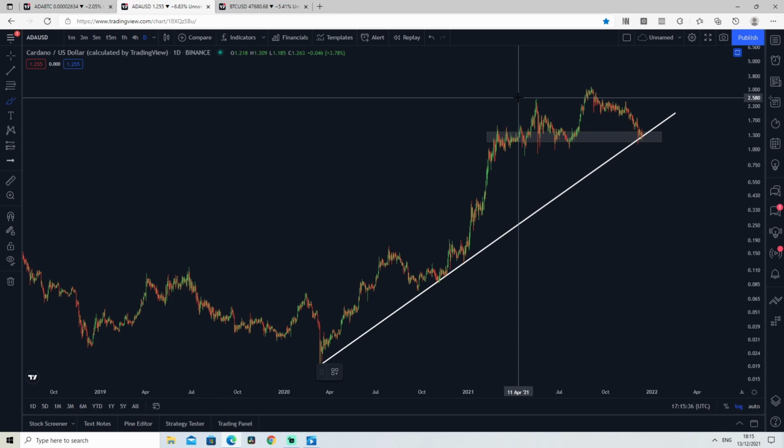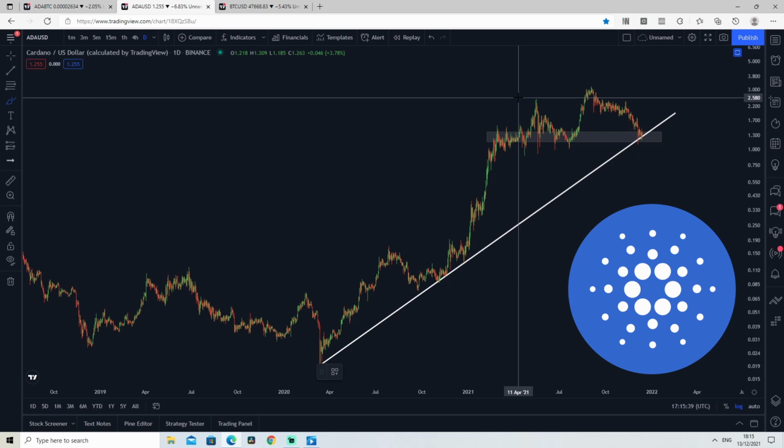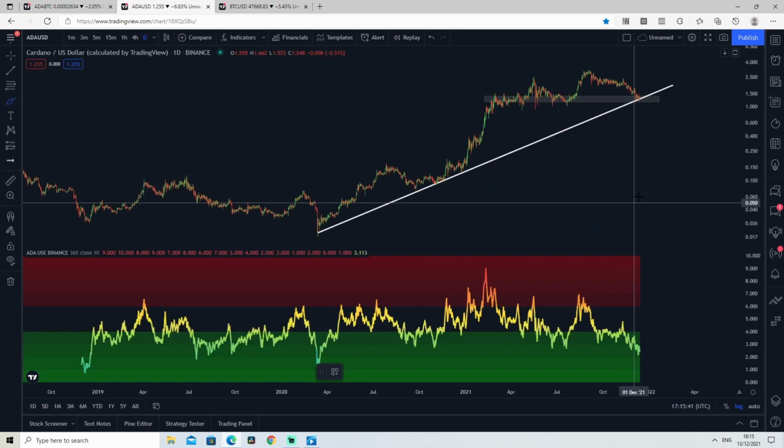Today we're going to be talking about Cardano and we're going to be taking a look at the risk metric in order to know if this downtrend from our all-time high is about to end or if the price will